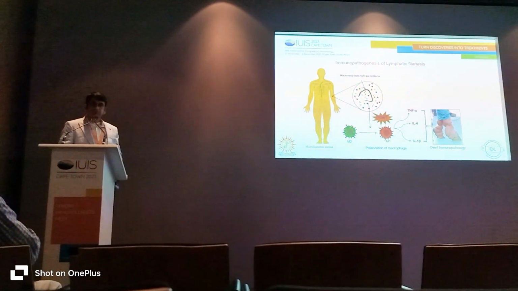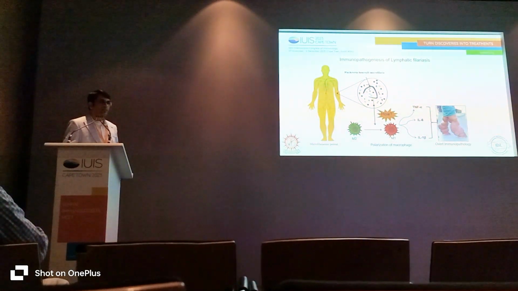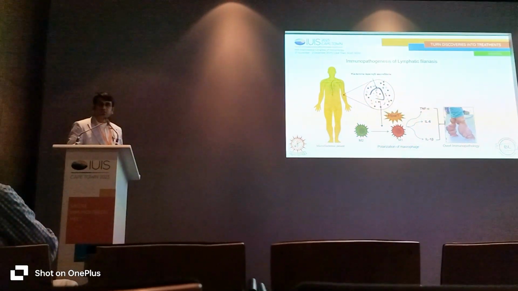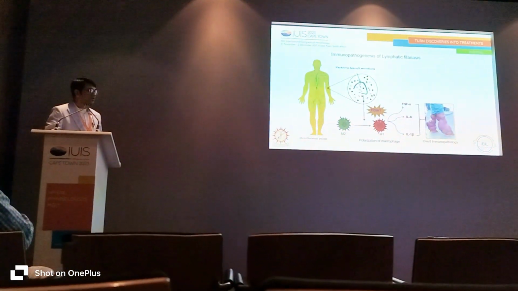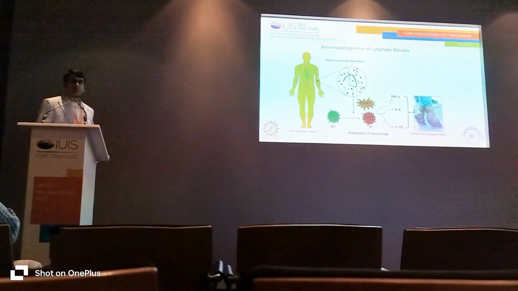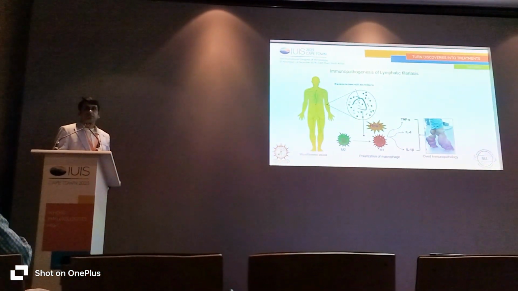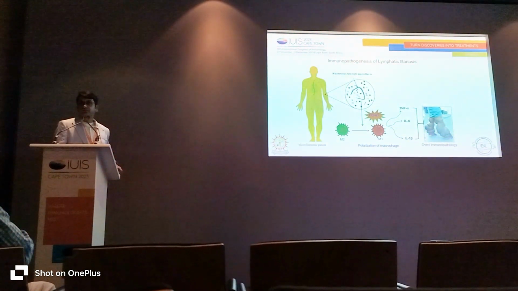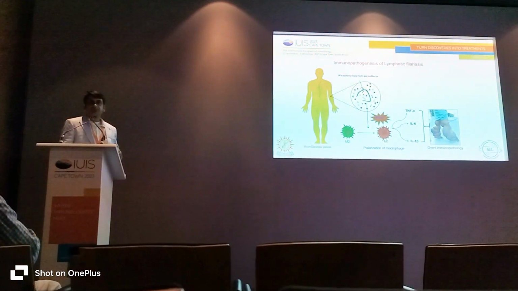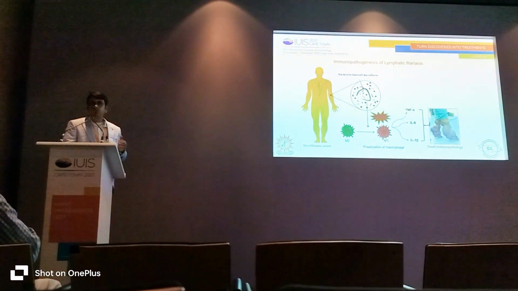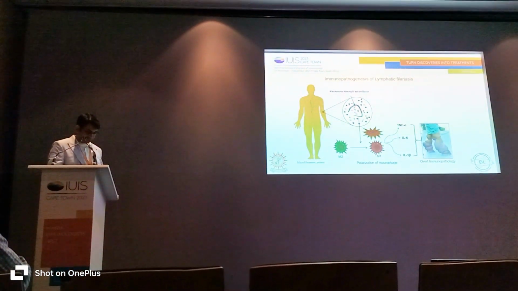So the M1 are the classically activated macrophages that release the pro-inflammatory cytokines, that is TNF-alpha, IL-6 and IL-1 beta. And these three cytokines can activate different types of immune cells. As we know, they can trigger the activation, proliferation and differentiation of many immune cells present in different parts of the human body, including in the lymphatics. And as a result, the normal lymphatics turn into lymphedema and ultimately that forms elephantiasis.